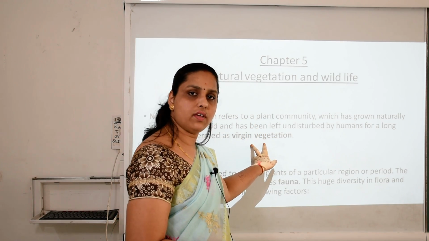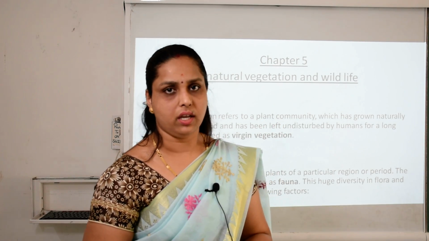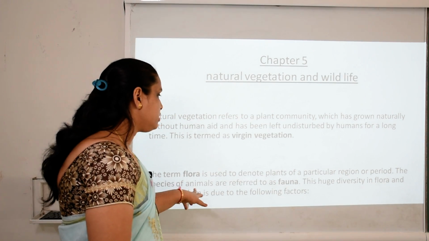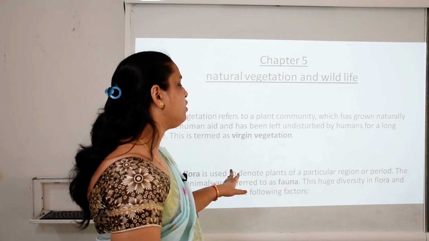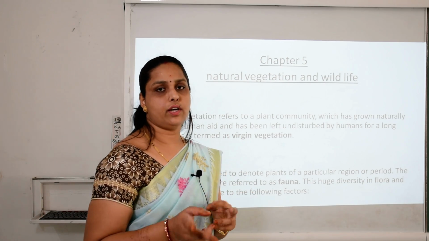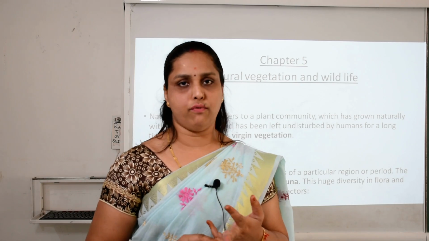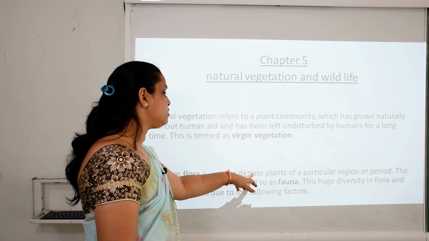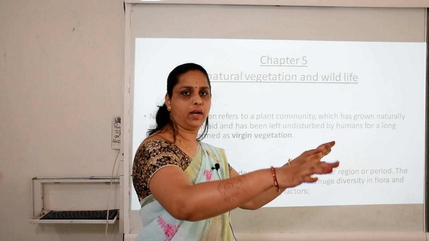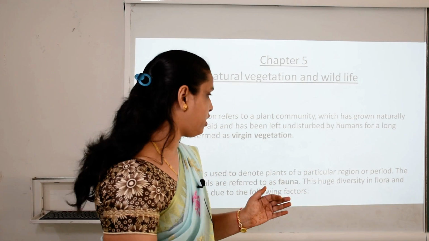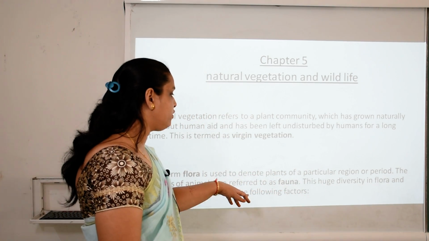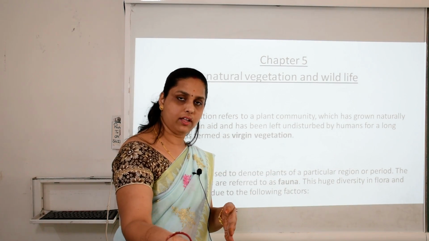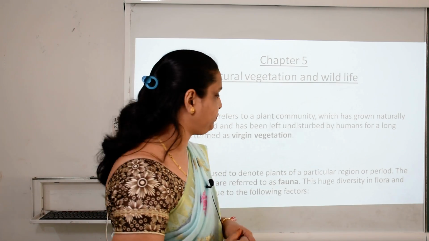And one more term which is given in our geography is virgin vegetation. That kind of plants are grown together. The term flora is used to denote plants of a particular region or a period. So two terms are related with natural vegetation, flora and fauna. I think you all have heard these terms. Flora, basically what is flora? This is used to denote plants. Plants of that particular area are counted as flora. And the species of animals are referred to as fauna. And the number of animals which are there in that particular region are counted as fauna.